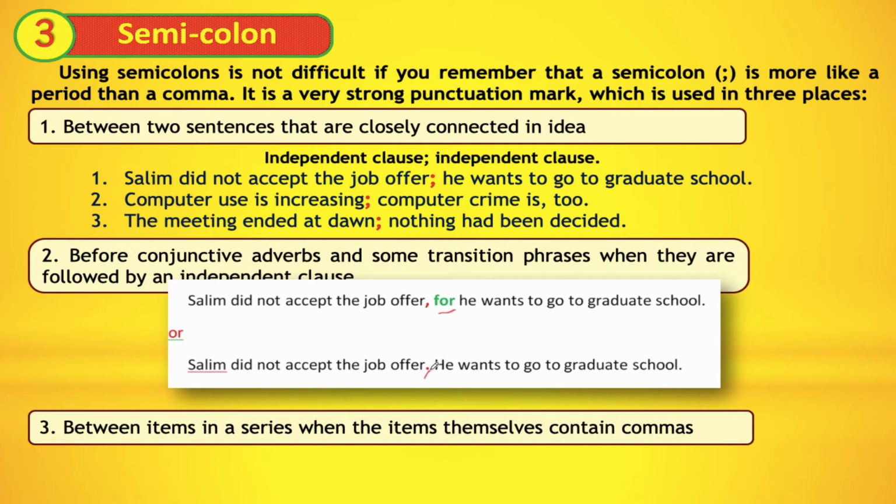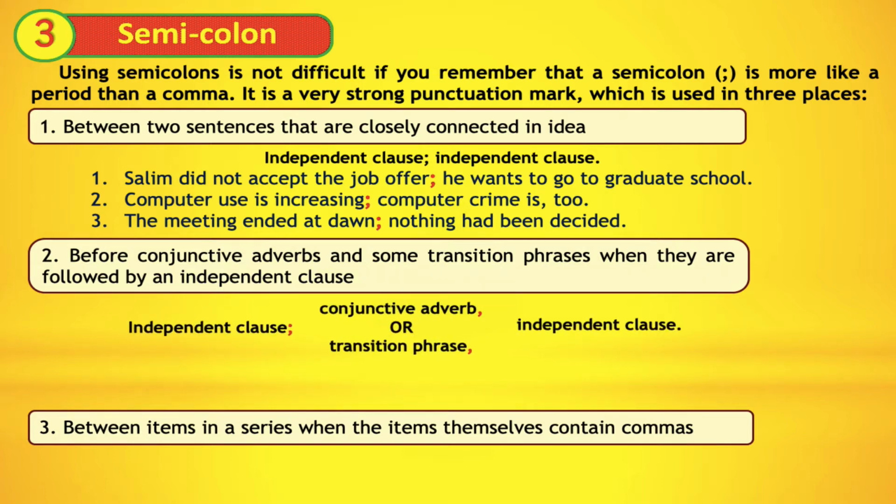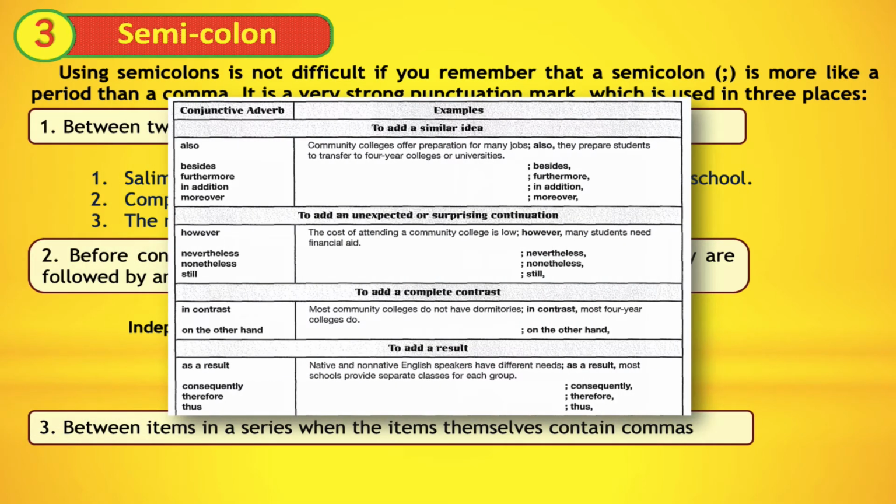Nice. The second rule is that a semicolon can be used before conjunctive adverbs and some transition phrases when they are followed by an independent clause. Like the following rule: independent clause, semicolon, conjunctive adverb or transitional phrase, independent clause. I will make it clear for you with some examples. When we say conjunctive adverb, we mean just one word. And you may have heard about phrases, like in contrast, on the other hand, as a result.